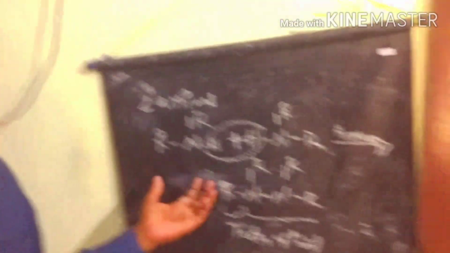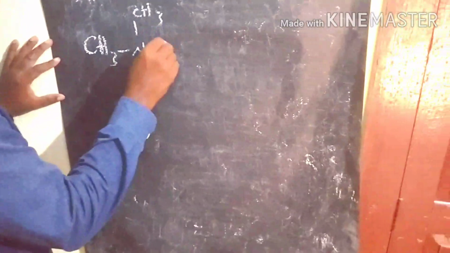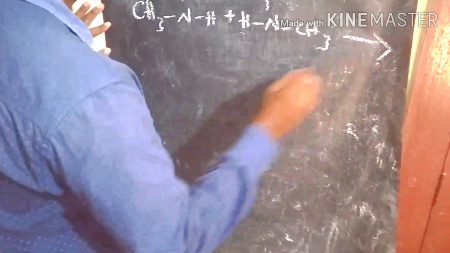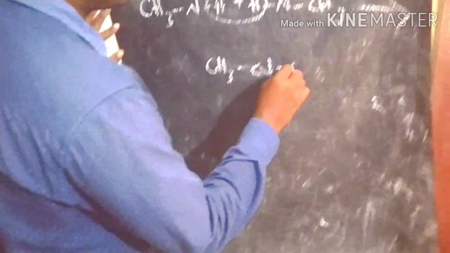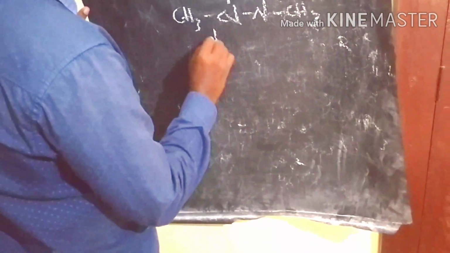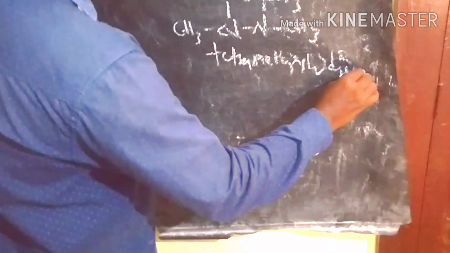Let's see what is happening if we take dimethylamine as an example of a secondary amine. What is the product we are getting in this oxidation process? This is the dimethylamine involving in the oxidation process. We lose 2 hydrogens from the secondary amines to form a new bond between the 2 nitrogens, a sigma bond. So what is the product we are getting? Tetramethyl hydrazine is the product.